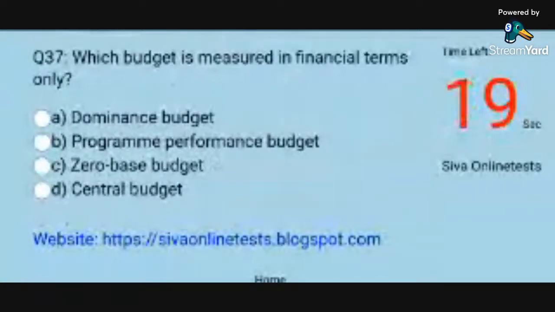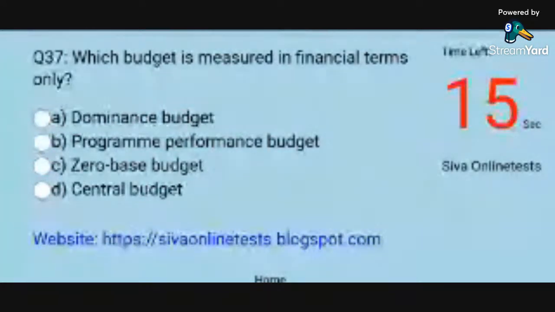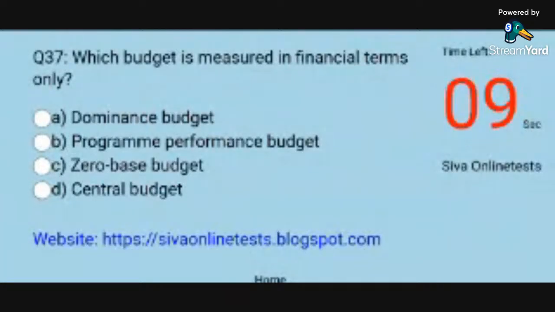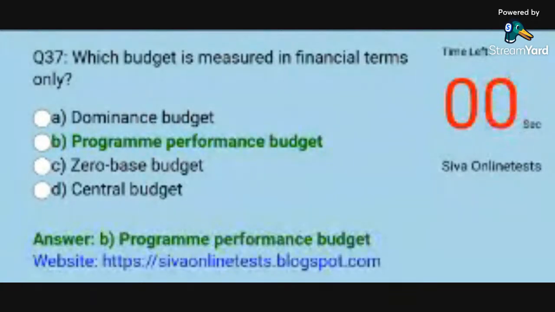Question 37. Which budget is measured in financial terms only? Options. A. Dominance budget. B. Program performance budget. C. Zero-based budget. D. Central budget. Answer. B. Program performance budget.